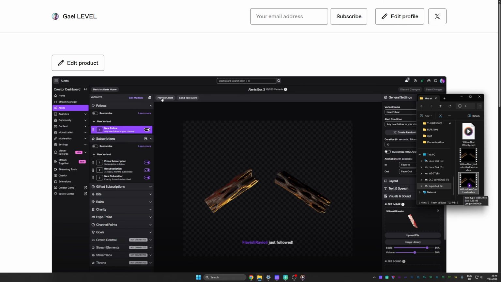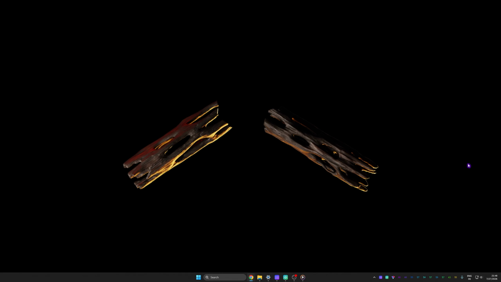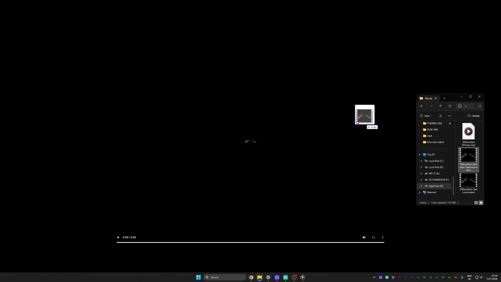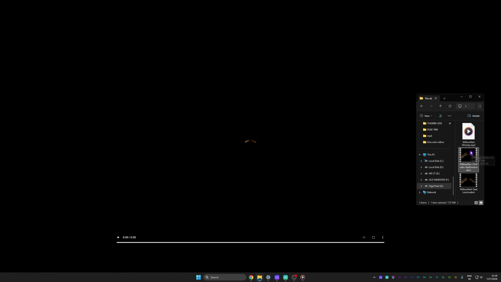Which files are included? You actually get 3 different files for this. In fact, I have them right here. The first one is just a typical alert with the sound. And remember, those are WebM files, so they contain transparency. You can drag and drop them in anything that accepts that type of file. The other one is another WebM file with the animation, but this time without sound. Let's just say that you want to put your own custom sound. That way you can use it with no problem whatsoever. And then finally, we have an MP3, and this is just the sound. Stick around till the end of the video where I will explain exactly how I made it.